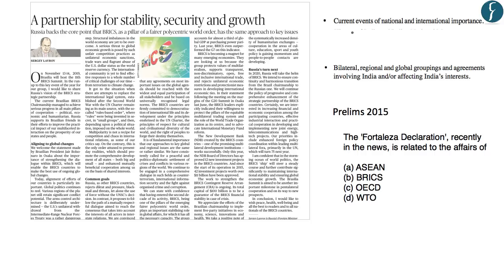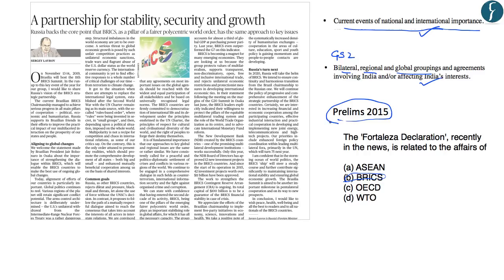various member countries. BRICS is an extremely important international grouping from the point of view of the prelims syllabus, international importance, current events of national importance, as well as in the GS2 mains paper, bilateral, regional and global groupings and agreements involving India and or affecting India's interests. To highlight the importance of BRICS as a grouping, we will take the example of a question asked in prelims 2015. The Fortaleza Declaration recently in news is related to the affairs of ASEAN, BRICS, OECD, WTO. So the Fortaleza Declaration is related to BRICS.